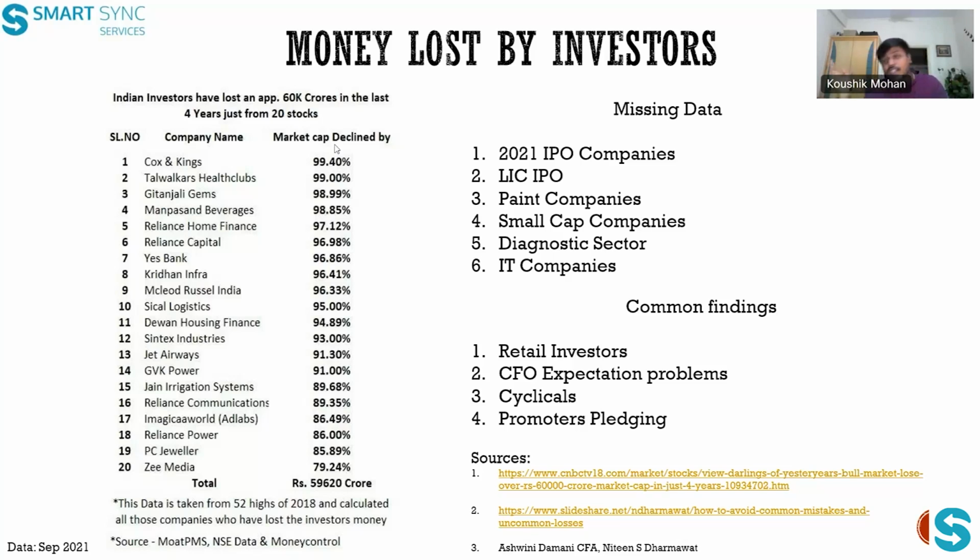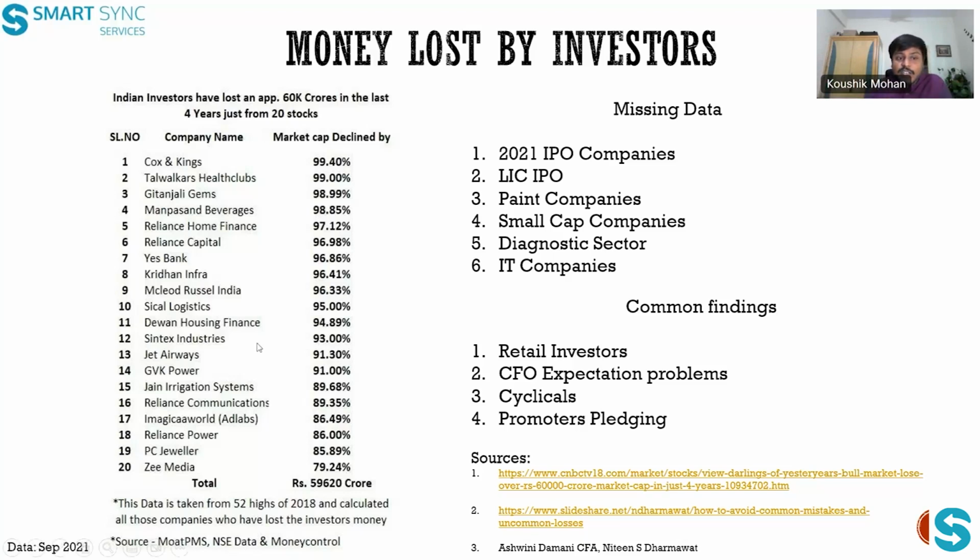Everyone was talking about the wealth they created in this market and the kind of returns they made. Everyone talks about their success stories, but let me give an example. I took the top 20 companies in the last 4 years that have destroyed wealth. Look at the kind of wealth destruction that has happened. Totally 60,000 crores was lost in the last 4 years by 20 companies. If you increase this data to 50 companies, 1 lakh crores has been lost from Indian markets. Everyone talks about the market cap to GDP ratio increasing towards 120 and 130, but people are forgetting the wealth that has been destroyed.